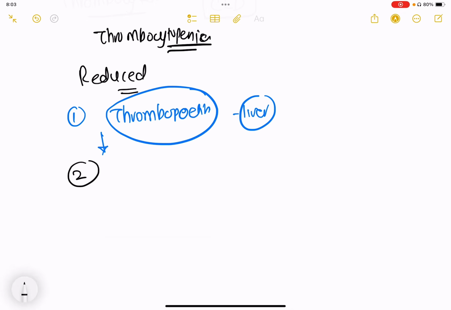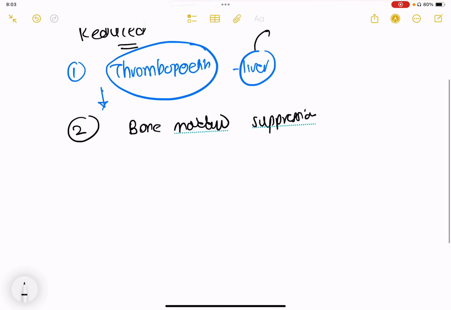The second reason is bone marrow suppression, because of the toxic chemicals which get accumulated because of the poor function of the liver. So bone marrow suppression is one of the main reasons why there is thrombocytopenia.